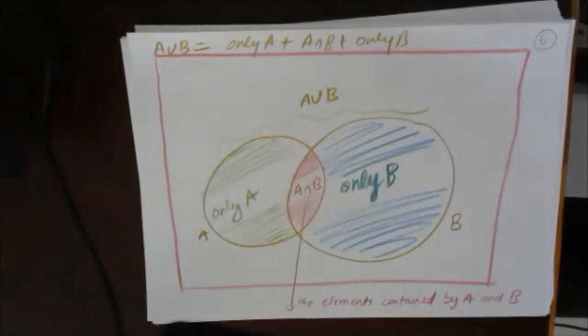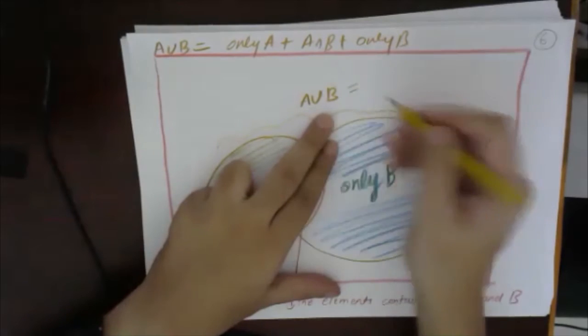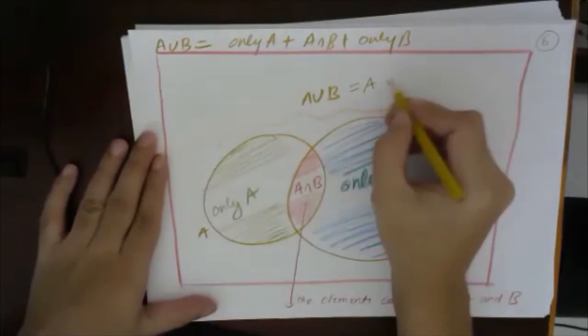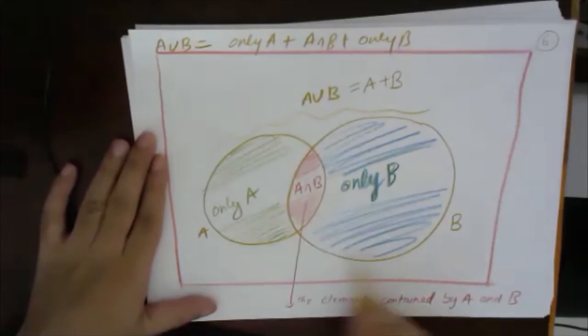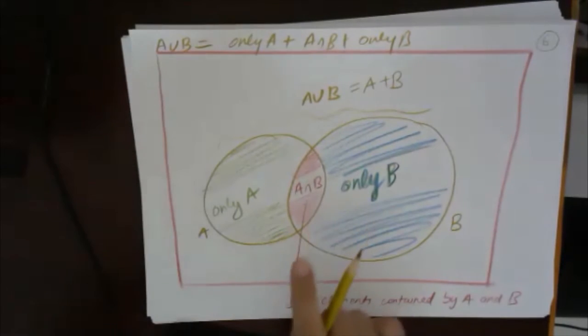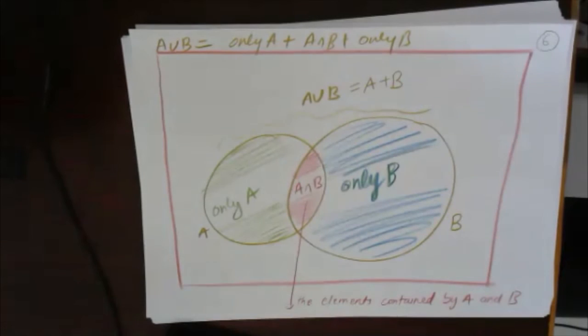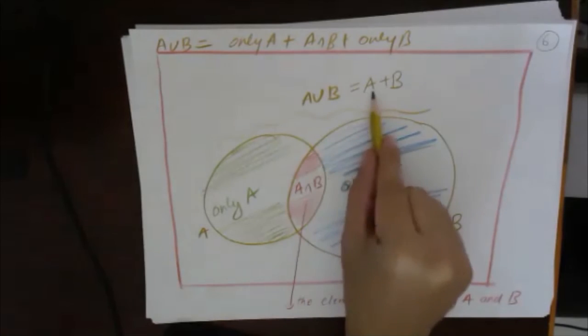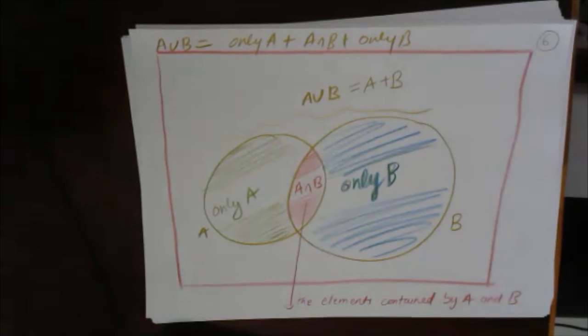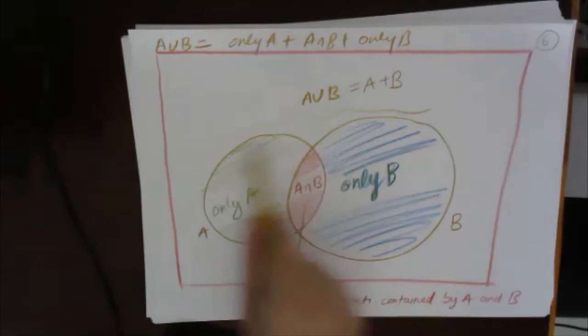Now see, one more thing. Let's suppose I write A union B as A plus B. If I have included A and included B, there is one thing which is counted two times. Which region is counted two times if I write A union B as A plus B?